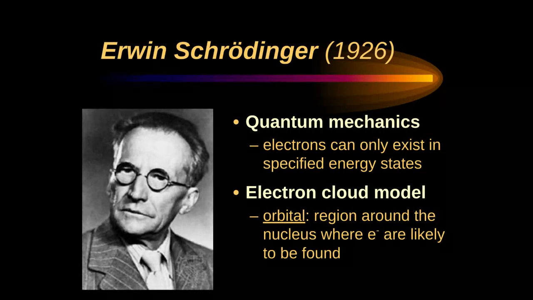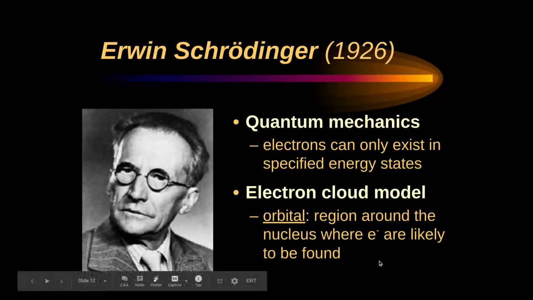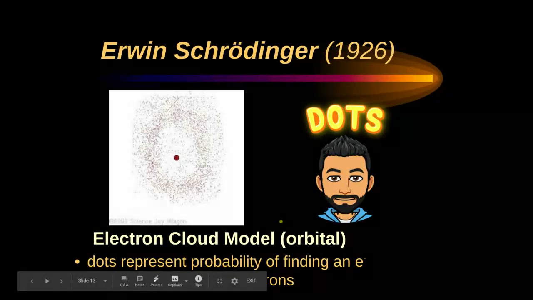He said you can't actually predict exactly where they're going to be. You can just predict the range that they're likely to be found at. And he called those orbitals because he's like, they're not really orbits. They're more like orbitals. They're like general ideas. They're not very specific. And his model looks crazy.